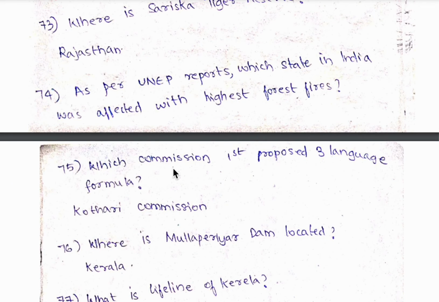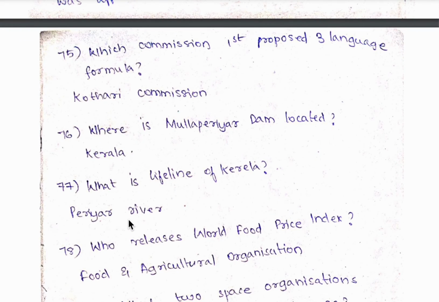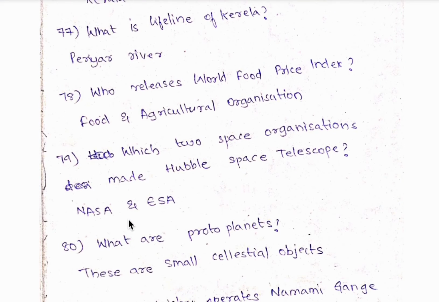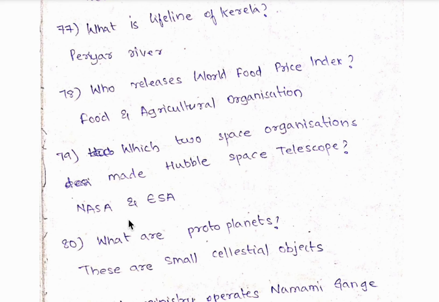75th question, which commission first proposed 3-language formula? It is Kothari Commission. 76th question, where is Mullaperiyar Dam located? It is located in Kerala. 77th question, what is lifeline of Kerala? It is Periyar River. 78th question, who releases World Food Price Index? It is Food and Agriculture Organization.